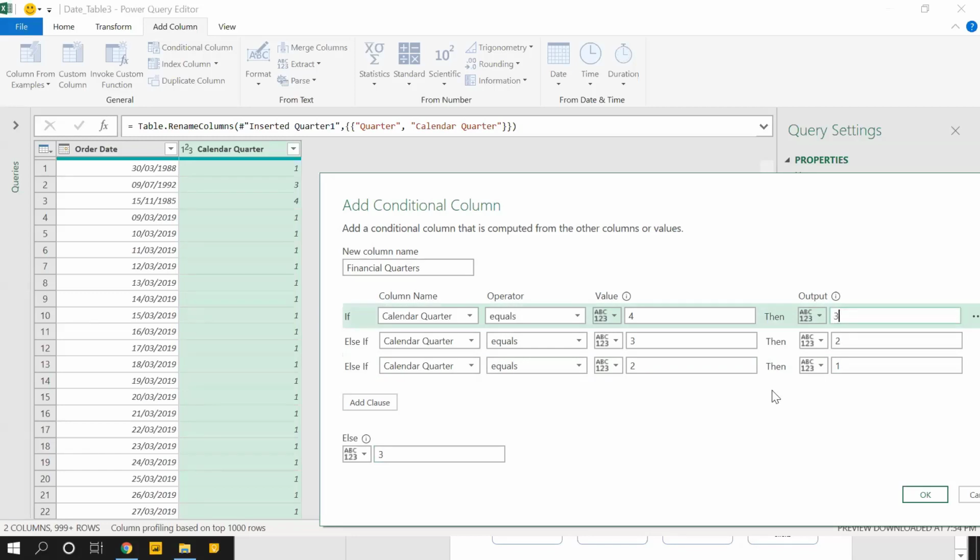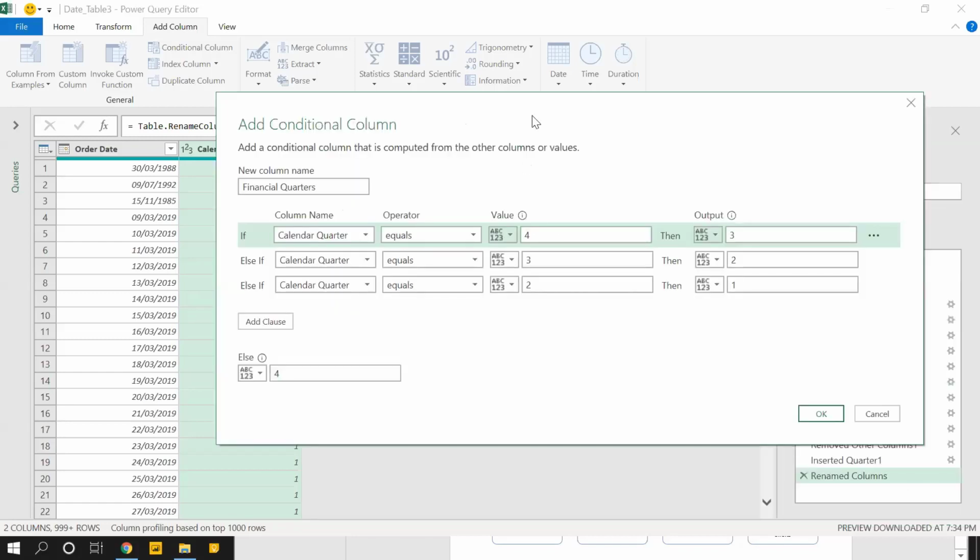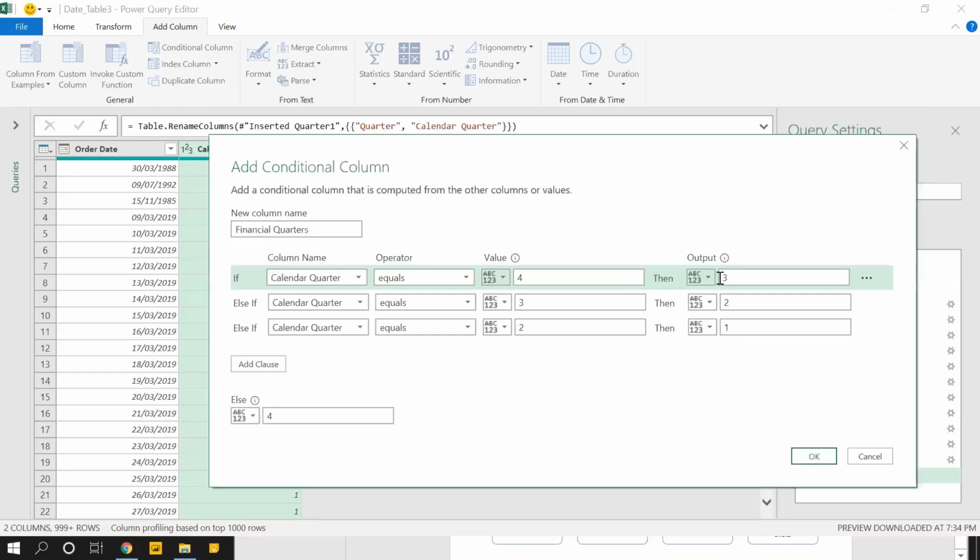Sorry, sir, my mistake. 4, 3, 2. I'll write it as 3, 2, 1. No, I am making a mistake. Just hold on, please. 4, it is 3. 3 is 2. 2 is 1.